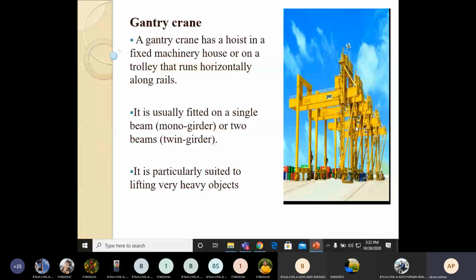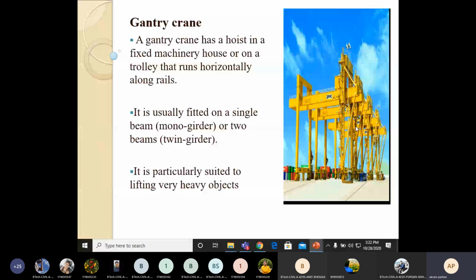We call it a mono girder, or two beams with a twin girder. It is particularly used for the purpose of lifting very heavy objects. Such a type of gantry crane is generally used in industry, where the lifting of heavy loads is required.